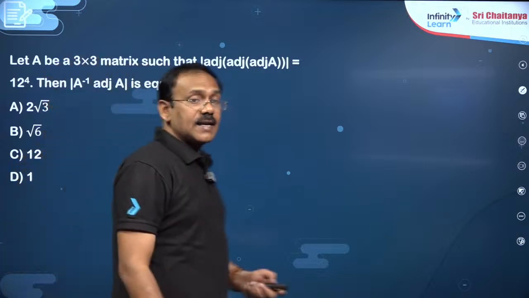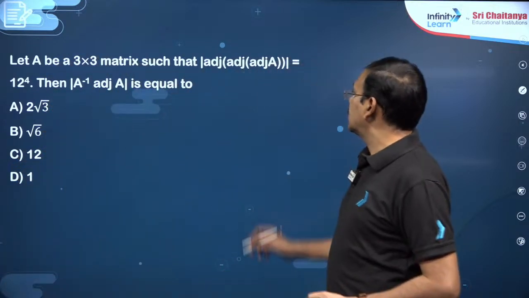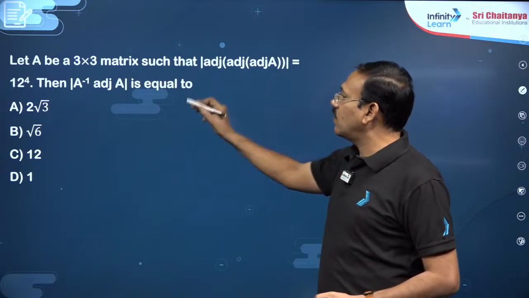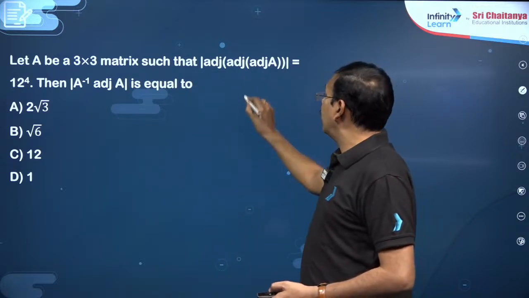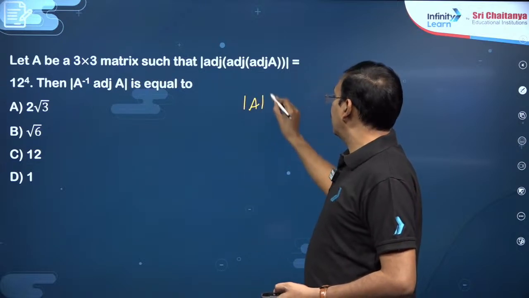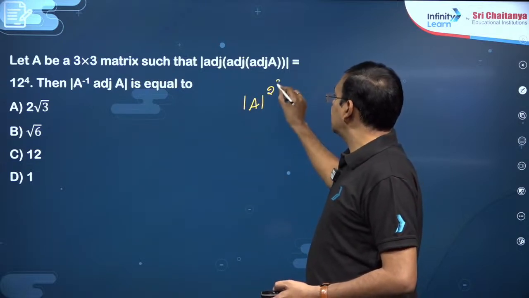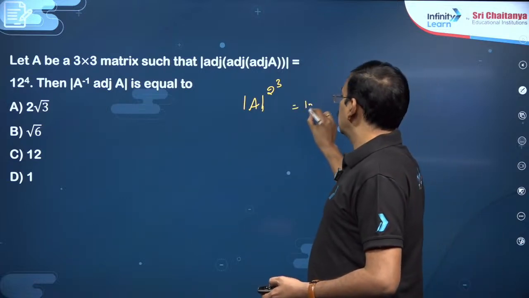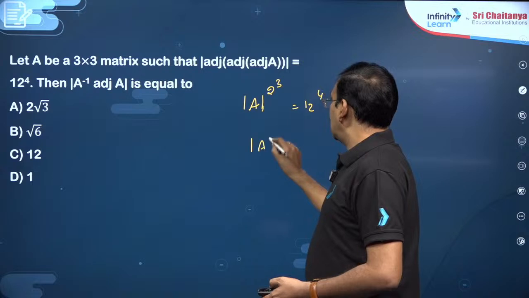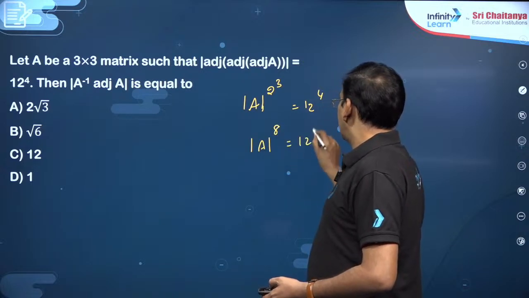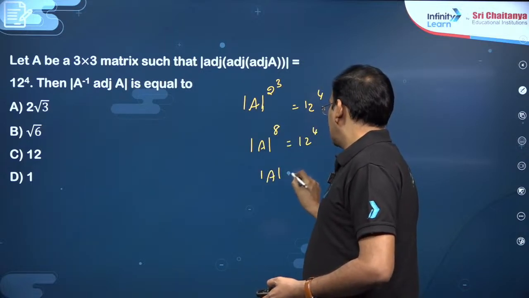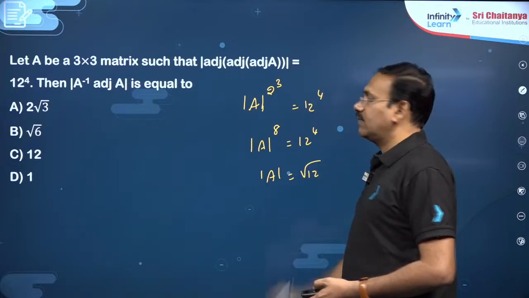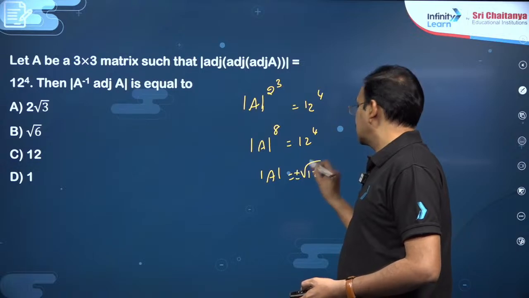You see this question, let A be a 3 by 3 matrix such that, you see, det of adjoint A is 12 power 4. So what is the formula for this? Det A to the power of n minus 1, 3 times is there. Det A to the power of n minus 1 cube is 12 power 4. This is det A to the power of 8 is 12 power 4. So det A must be 12 power 4 by 8, 12 power 1 by 2, root 12, dear students, of course plus or minus. Okay.